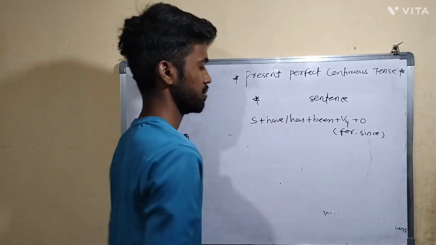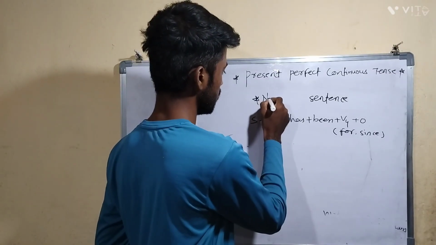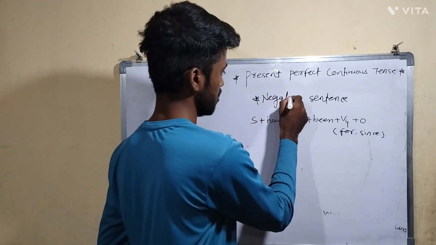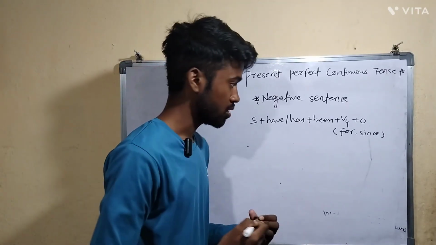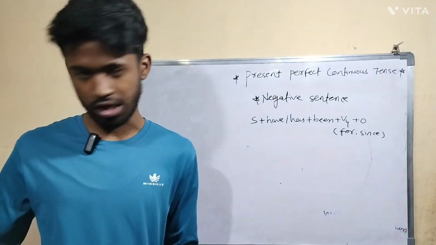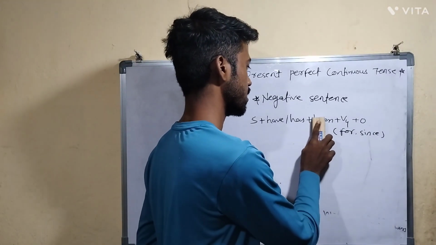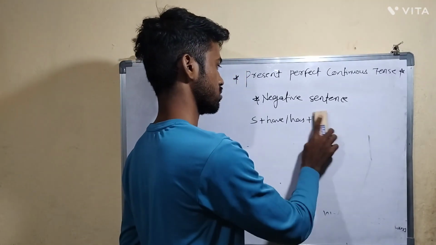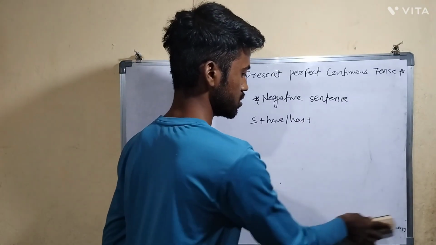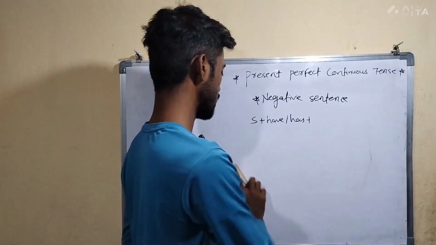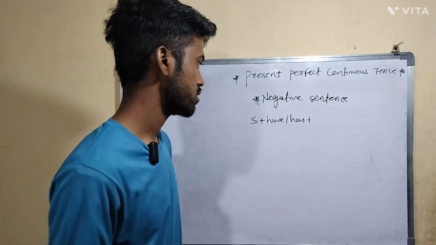See, this will become negative. Okay, so negative sentence. Here, after have or has, we have to add what? Not. So in a negative sentence, a negative word will be there, right? What negative word will be there? Have not or has not. In a negative sentence one negative word should be there, then only it is a negative sentence, right? If a negative word is not there, then it will be a positive sentence.